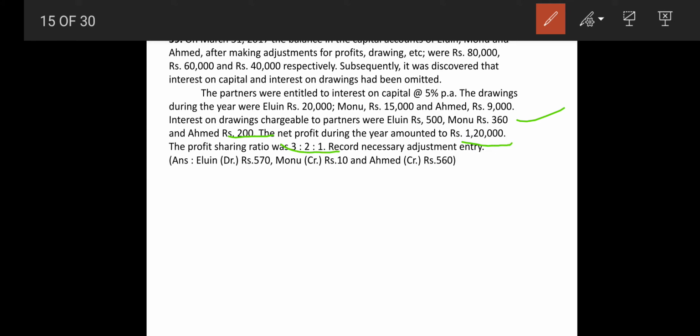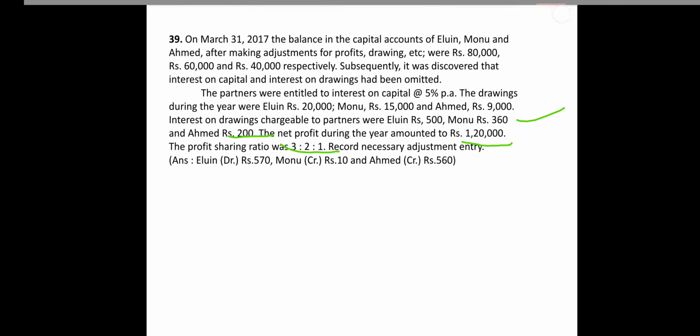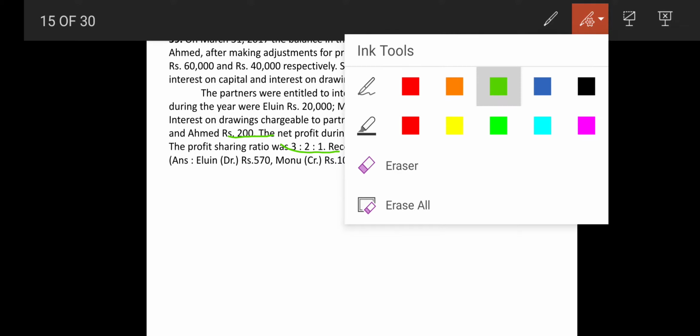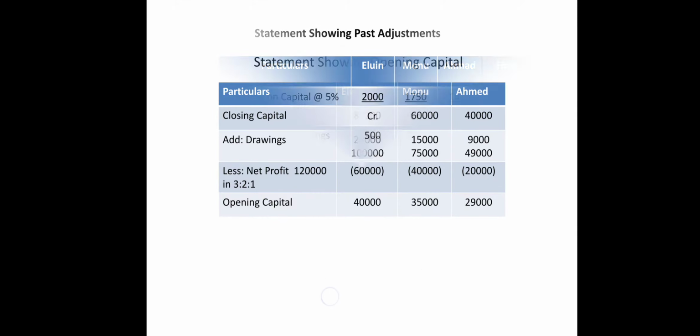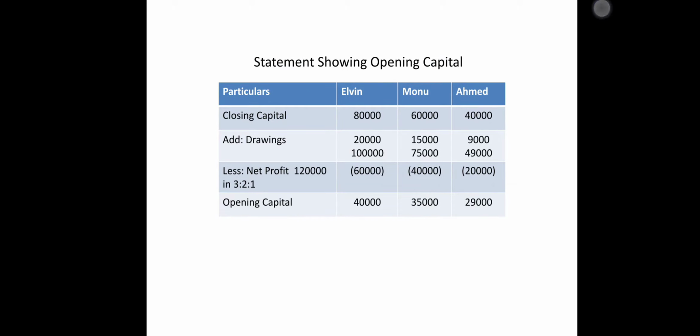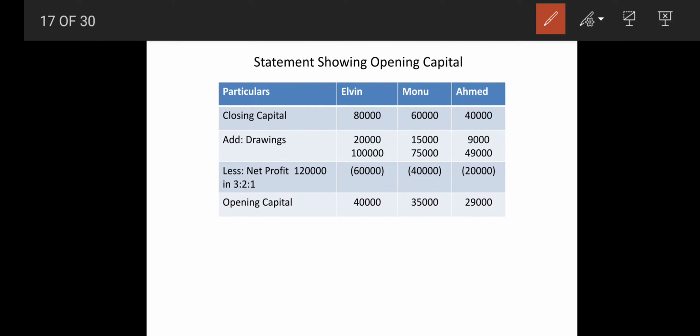Now the net profit is 1,20,000 and the profit sharing ratio is 3:2:1. The very first step is to find out the opening capital in the sum. For that we have to draw a statement showing opening capital. Have a look at this. In a very simple way, we transfer the closing capital. In this we also add drawings.